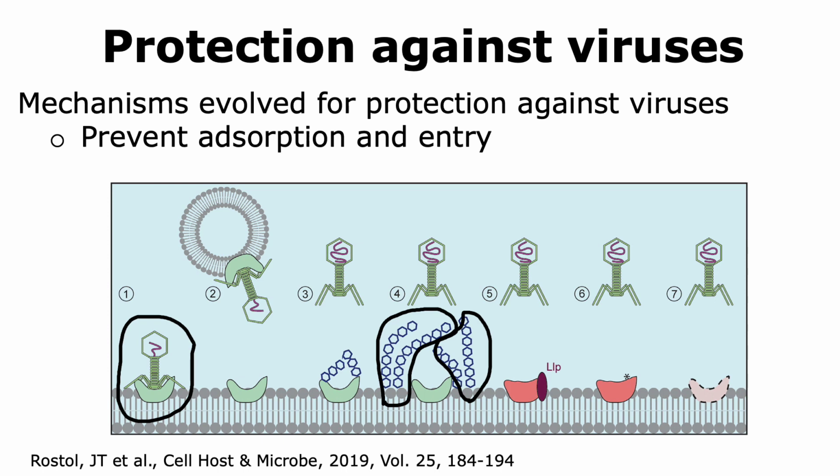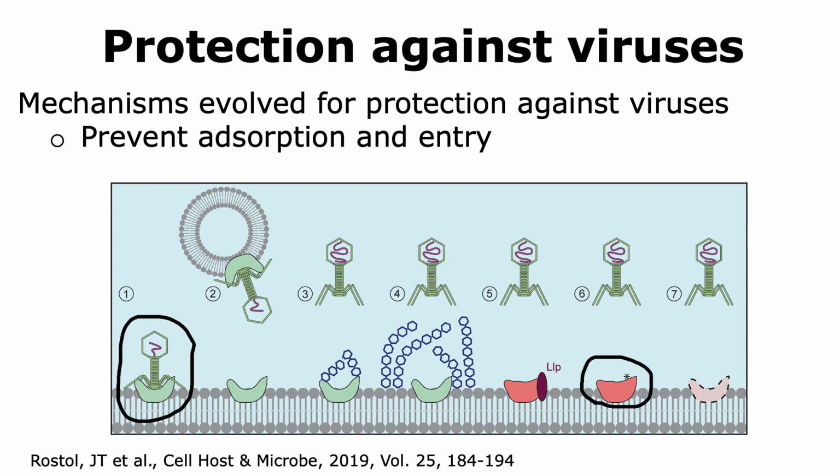This can be done by synthesizing other types of molecules that surround the receptor and thus do not allow the virus to bind to the receptor. Another way that prokaryotes are able to prevent viruses from binding is by having other types of proteins or molecules bind to the receptor and thus not allow the receptor to be available for binding by the virus.